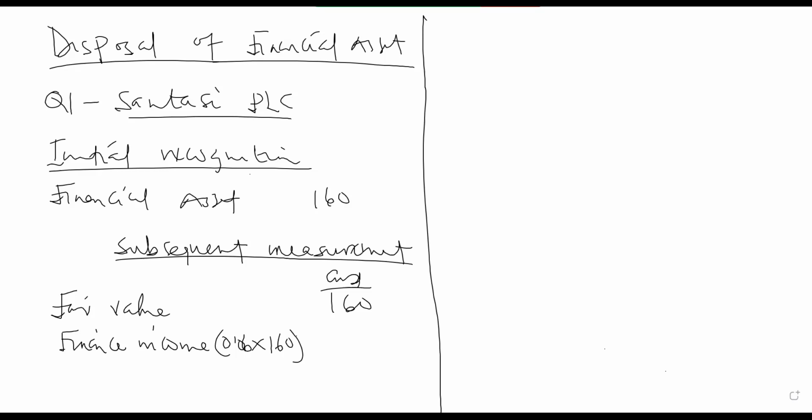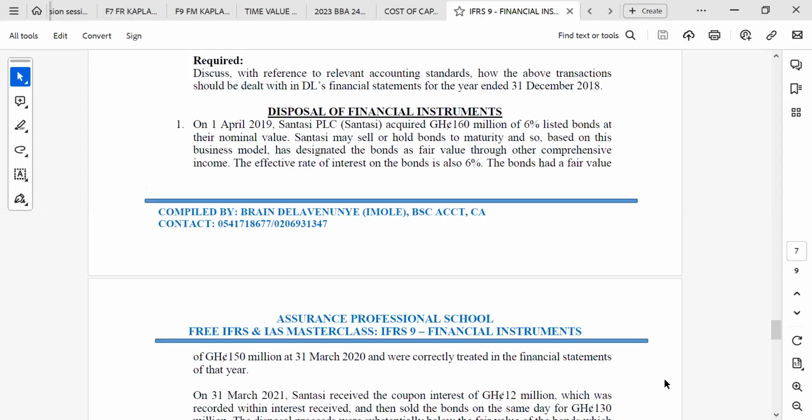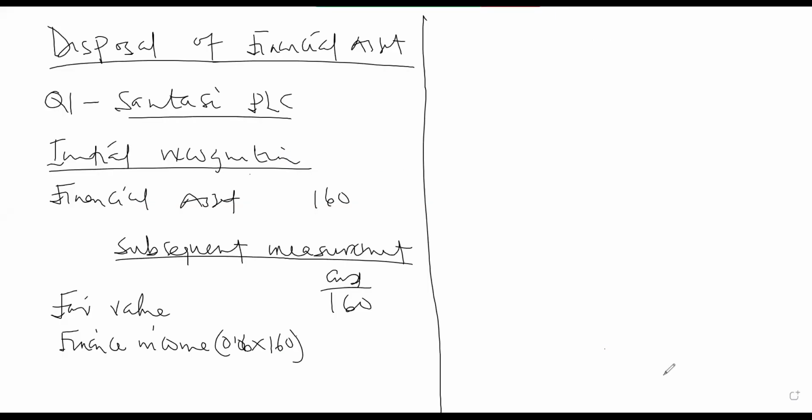Let me confirm that again. The effective interest rate on the bond is 6%, so the effective interest rate is the same as the coupon rate. So how much are we getting? 9.6. So it means that the coupon will still be 9.6 because it's the same thing. So minus 9.6, and your fair value will still be 160. So this is the carrying value at the date of this one.